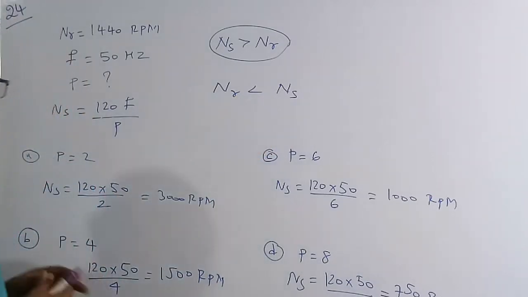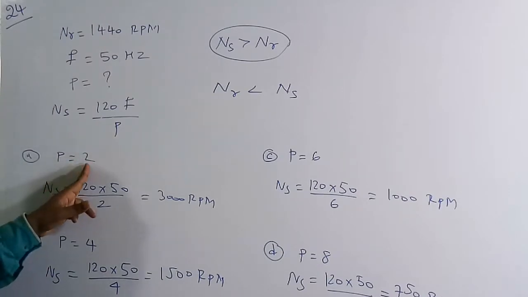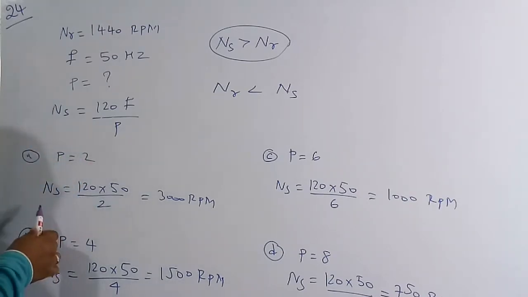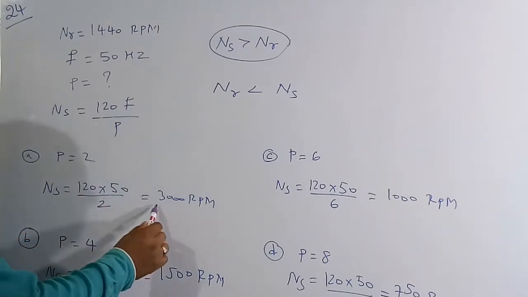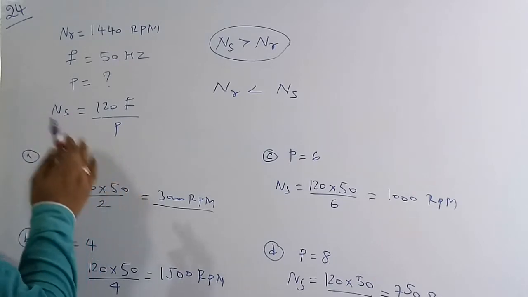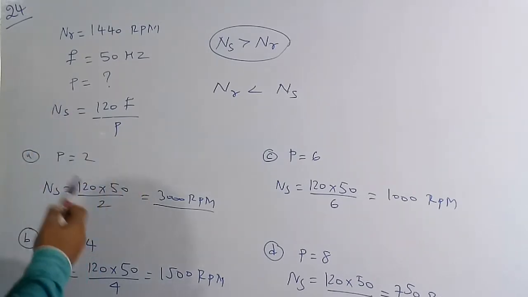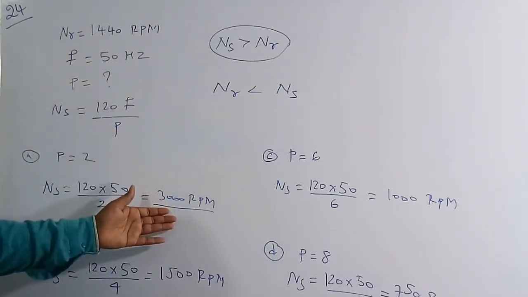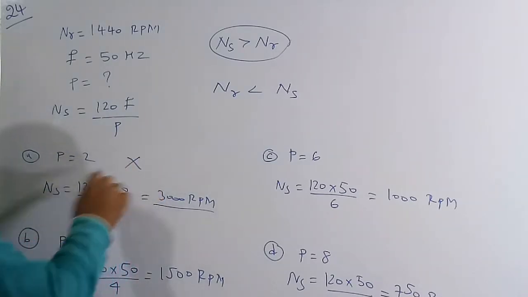So here there are 4 options. In option A, they have given P equal to 2, the number of poles is 2. So I am going to substitute here. NS is equal to 120 into F, which is 50, and P is 2. So I get 3000 RPM. Yes, 3000 RPM is greater than 1440 RPM. The synchronous speed is greater than the rotating speed of the rotor, but there is a huge variation. 3000 is a very huge value compared to 1440. So therefore this is not the solution.